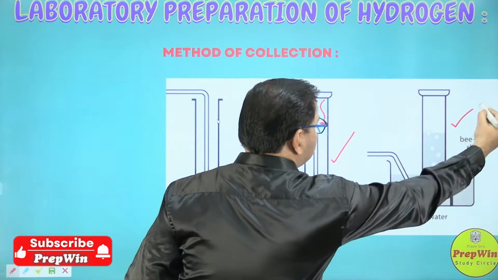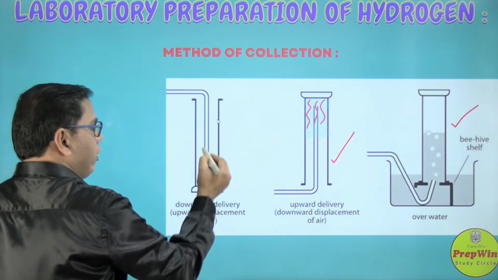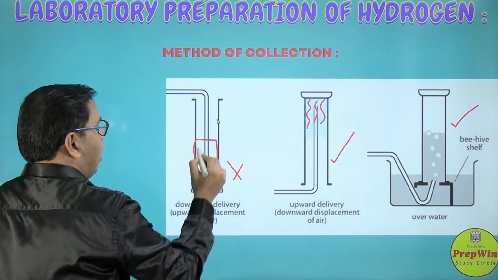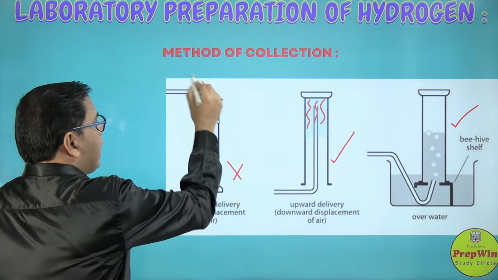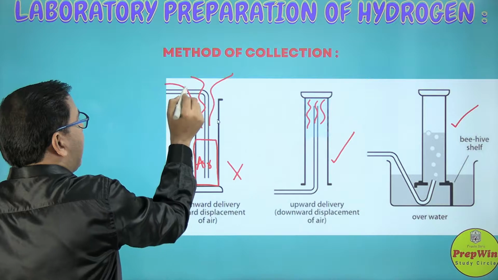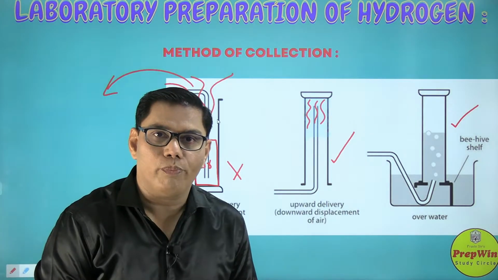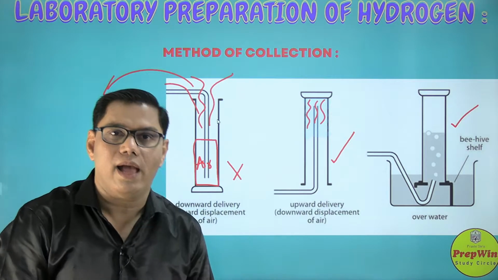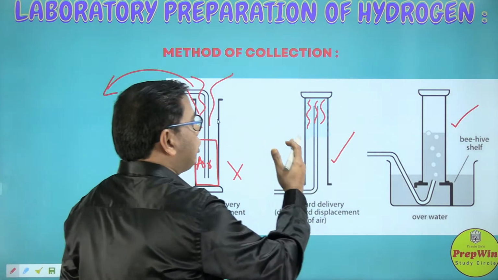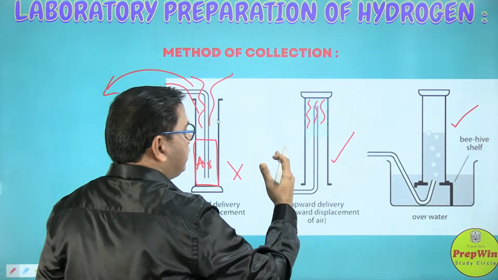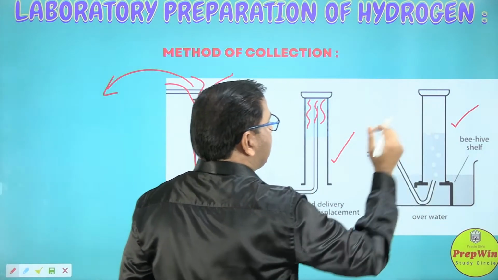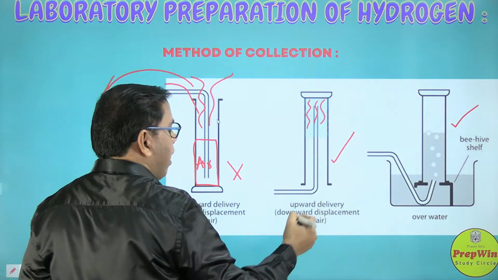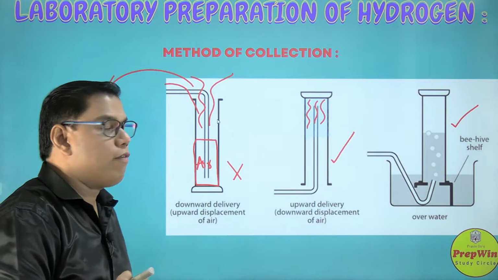Earlier we have seen that this method can also be used. Can we use this method? The answer is no, because air will settle down, and being lighter than air, hydrogen gas can escape away. Are we playing a game of thieves and police? Will we run behind hydrogen gas and catch it? The answer is no. So we have two methods for collecting hydrogen gas in a laboratory. One is over the water and another one is by downward displacement of air.